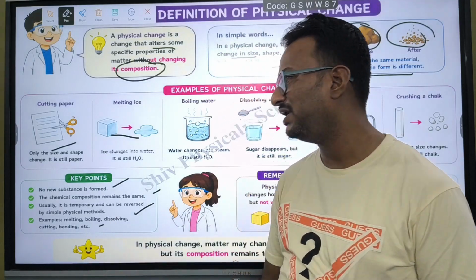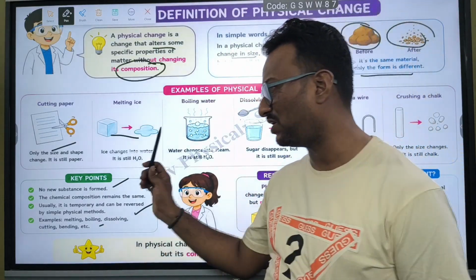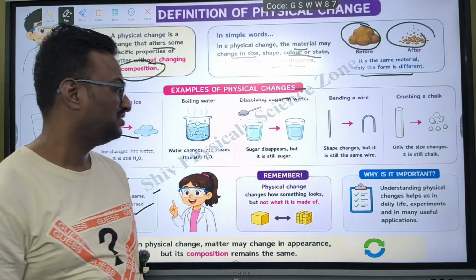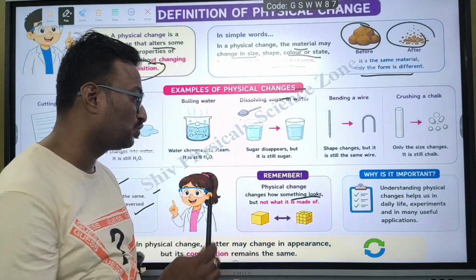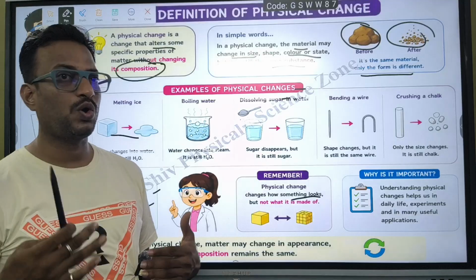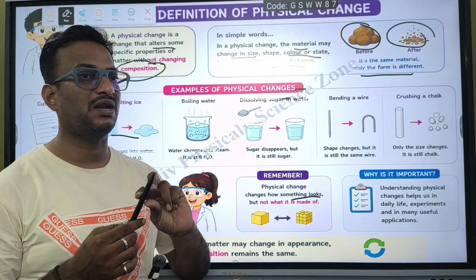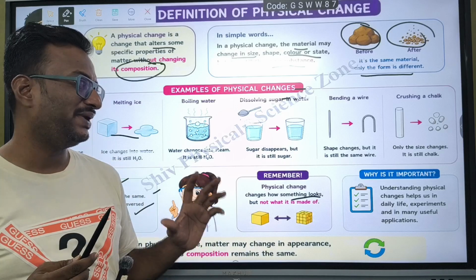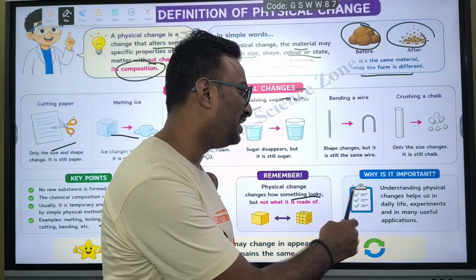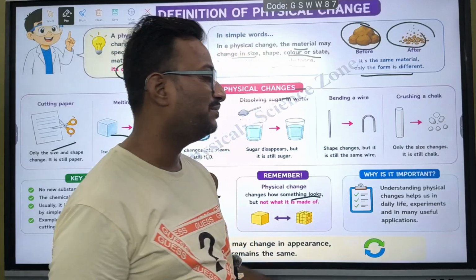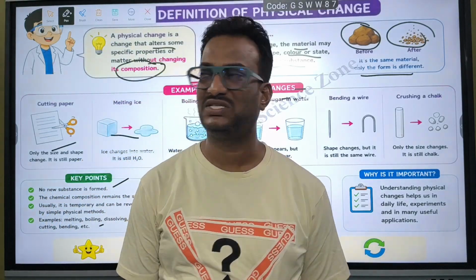Examples: melting, boiling, dissolving, cutting, bending. These are all examples. And physical change changes how something looks. The look of the object is going to be changed, but not the content of the object. It remains the same. So understanding physical change helps us in daily life experiments and in many useful applications.